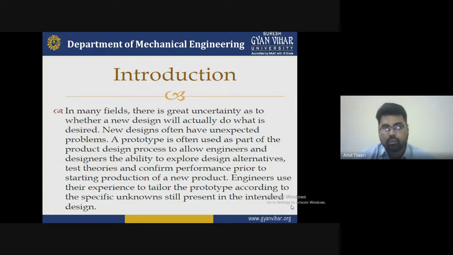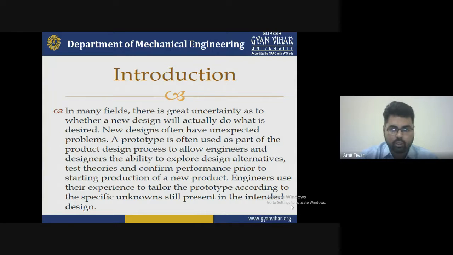And when you are satisfied with the prototype, yes, this prototype is the final design and it is completed, and the result will be beneficial for us, then we go forward to make the production of the particular product with the help of the prototype level. So a prototype is basically a step before the production of the new product. Before that, we have to use some trial prototyping according to the specification.